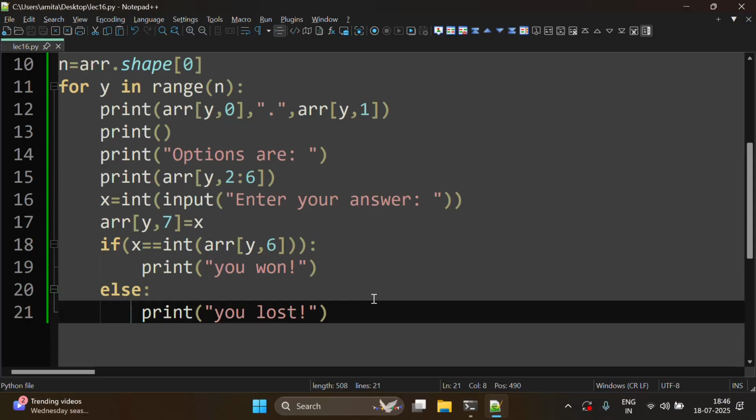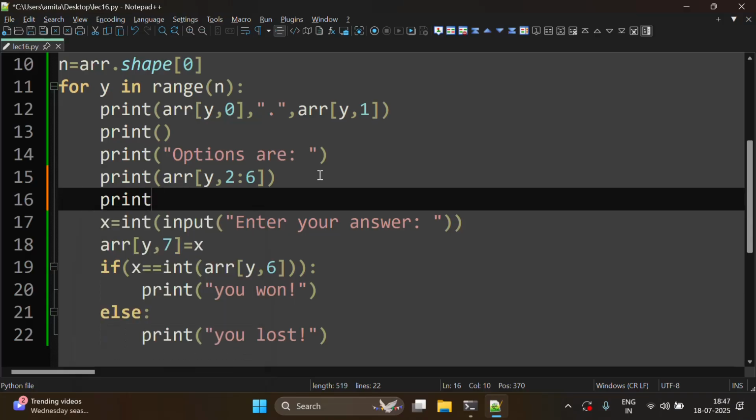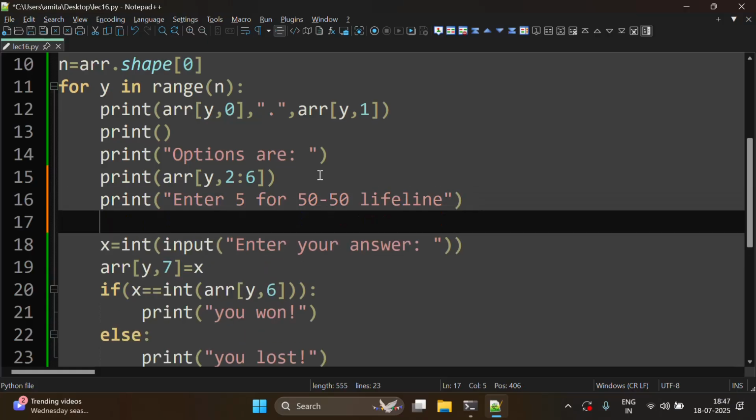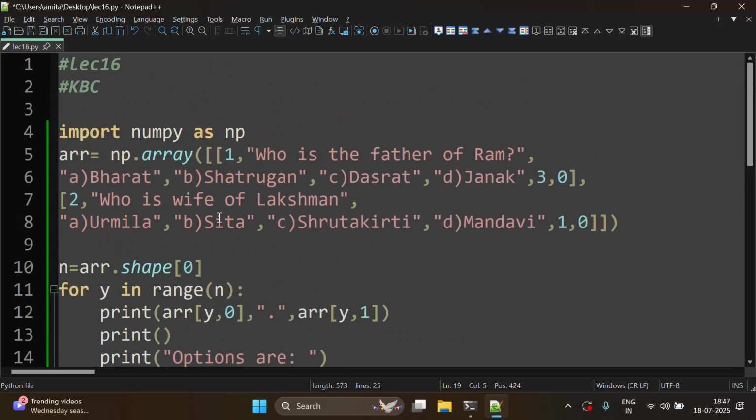Okay, so now if we want to add a twist in this game, if we want to add a 50-50 lifeline, then we can write here print enter 5 for 50-50 lifeline. Then we will take two variables, q equals 0 and p equals 0. Q and P will be the option numbers which we are going to print among these four options. So one will be correct and one will be from the rest of the three options.